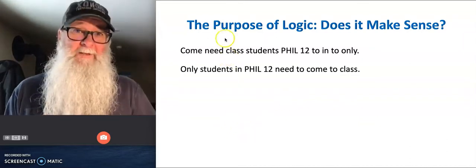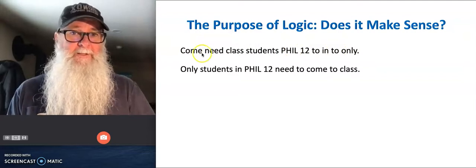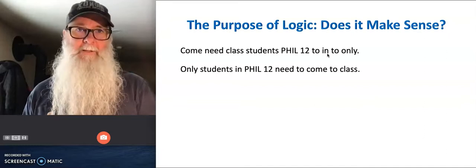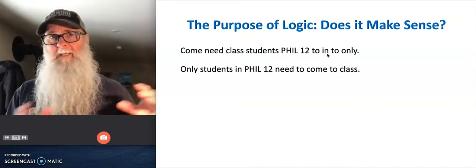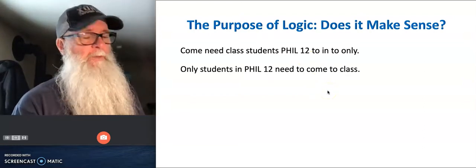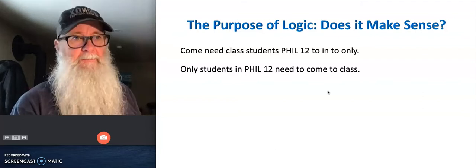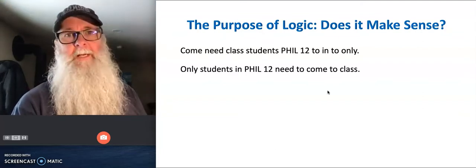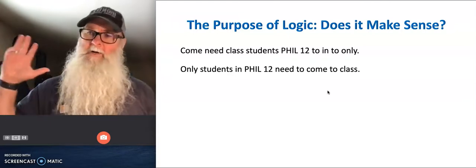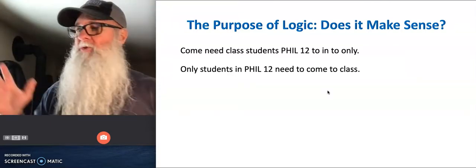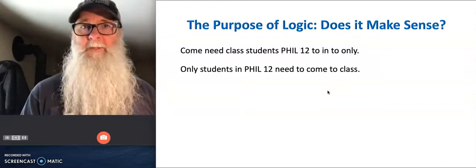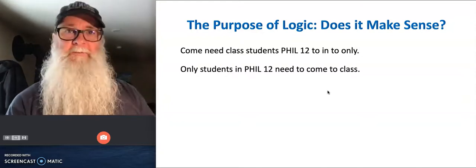If I significantly violate the rules, like this first sentence here does, it significantly violates the rules of syntax, then the sentence itself becomes nonsense. It doesn't carry any meaning beyond the meaning of the individual words in isolation from one another. But of course, we don't do most of our thinking about our lives and about our world with individual isolated statements. We do our thinking about the world in groups of statements, right? We offer explanations of things. We describe things with sets of statements. We make arguments about what the right thing to do is or what's true using groups of statements.